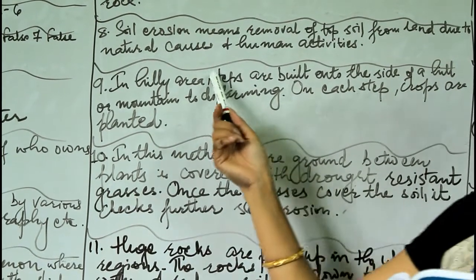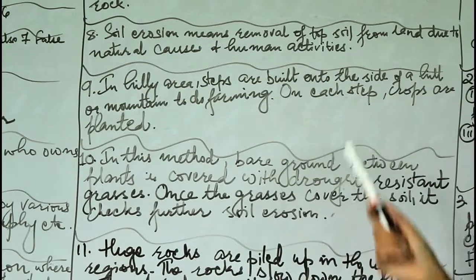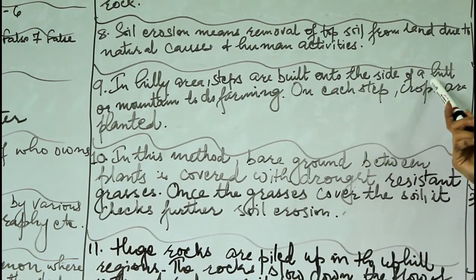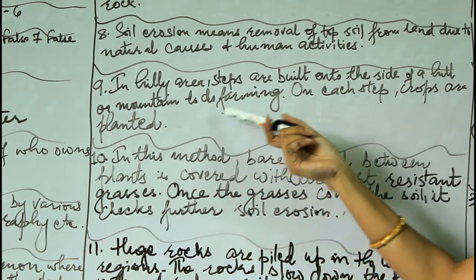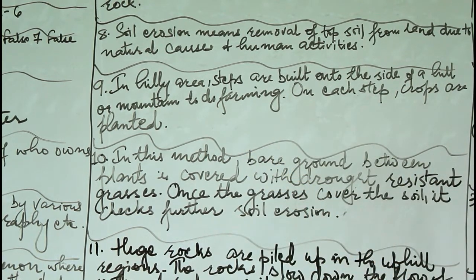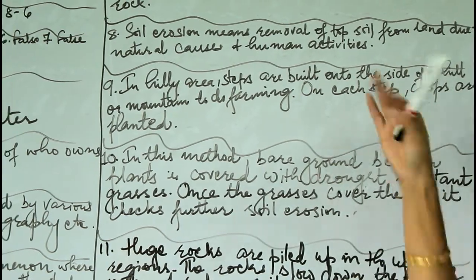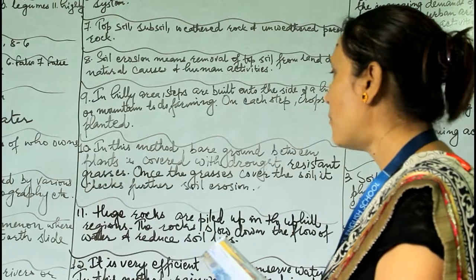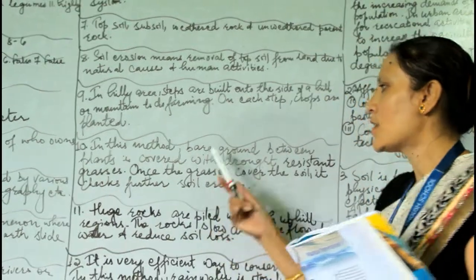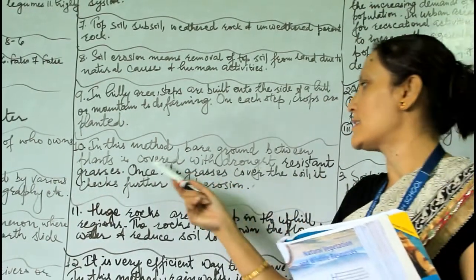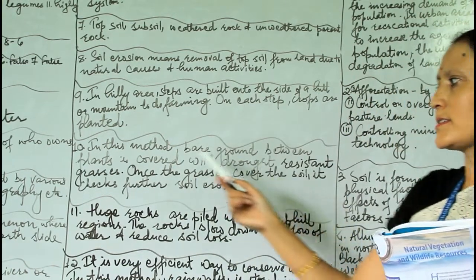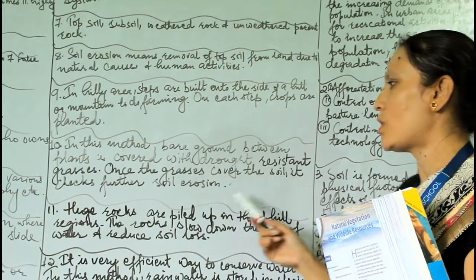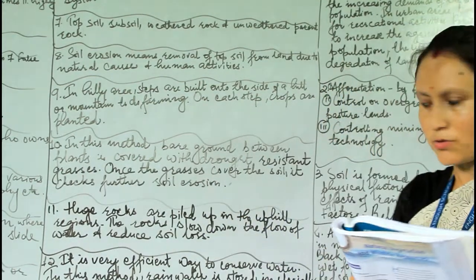Number 9, what is terrace farming? Terrace farming is especially practiced in hilly areas. In hilly areas, steps are built onto the slope of a hill or mountain to do the farming. On each step, crops are planted. This type of farming is called terrace farming. Explain mulching. In this method, bare ground between the plants is covered with drought-resistant grasses to avoid drought. Once the grasses cover the soil, it checks further soil erosion.